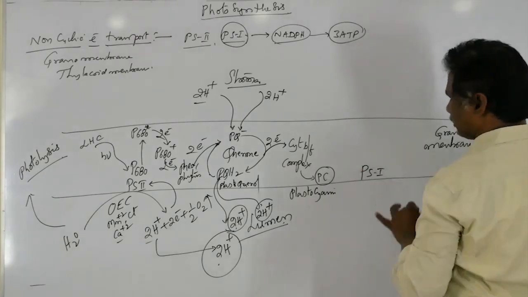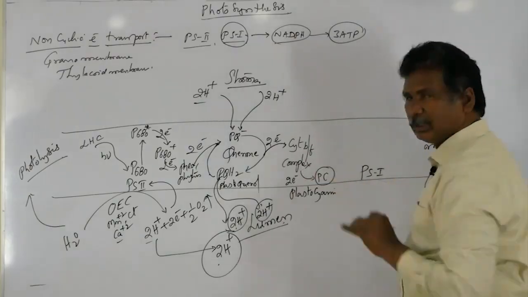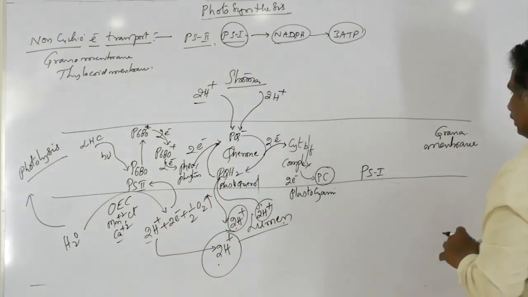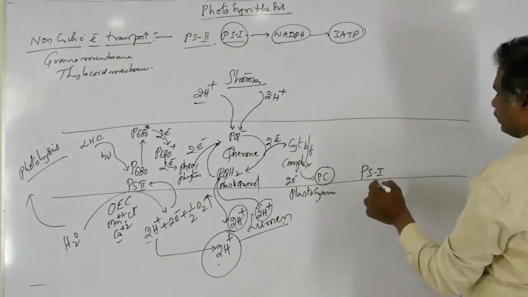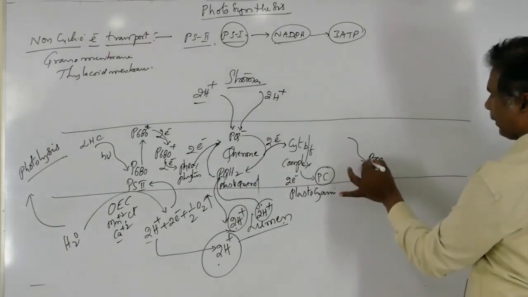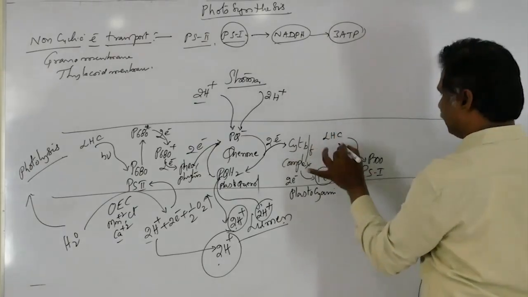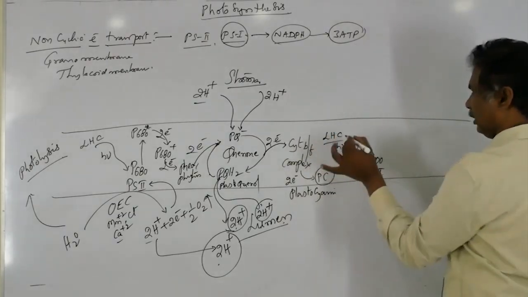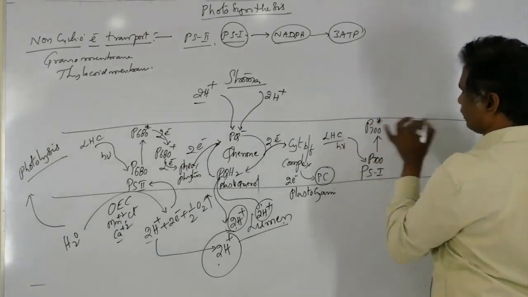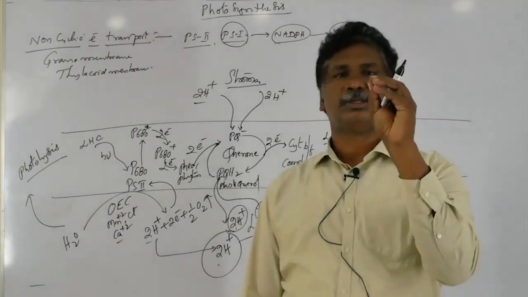So PS1 is also present. Those 2 electrons are present within the plastocyanin. Now let us see PS1. When we observe PS1, its reaction center is P700. The reaction center P700 also absorbs light energy. It also undergoes an excited state, means star. Star means that is the excited state.